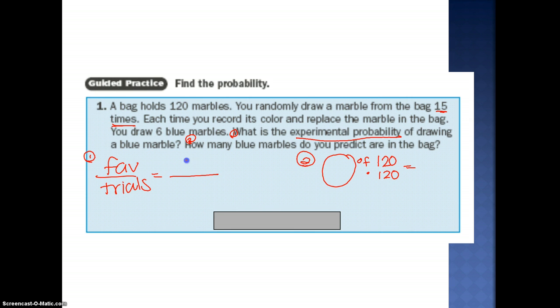Favorable is the 6 blue marbles out of the 15 times, not the 120. The trials are how many times you actually drew the marble. 6/15 can be simplified to 2/5. So 2 out of 5 times I'm going to draw a blue marble. We're going to use that information to predict how many are in the bag. If 2 out of the 5 times I draw it's a blue marble, that's 2/5 of the 120 marbles. Multiply 2/5 times 120, you should have an answer of 48.